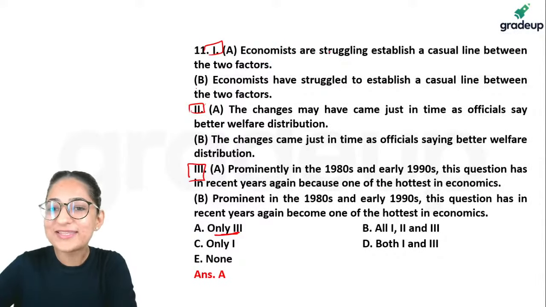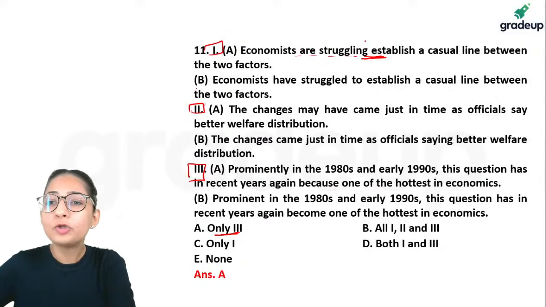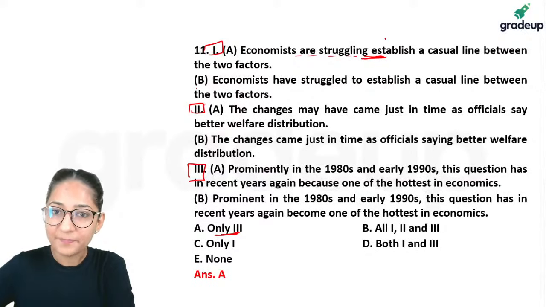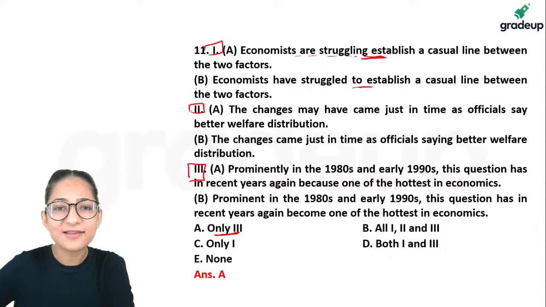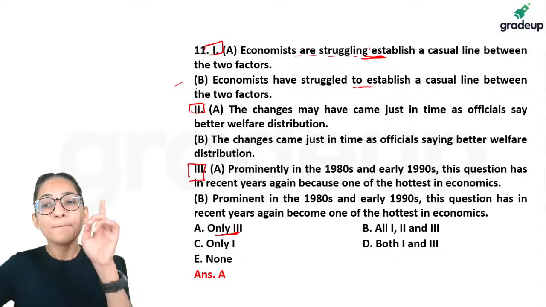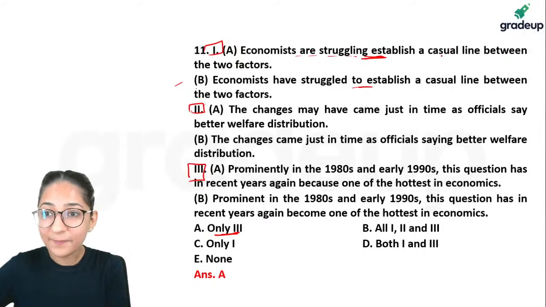Notice, economists are struggling. So far it seems fine. Struggling to establish. Economists are struggling to establish. So economists have struggled to establish. Apart from that, guys, it seems that this is going to work. This is going to be fine because here there was a problem. But do you see there's another problem as well? Do you see?